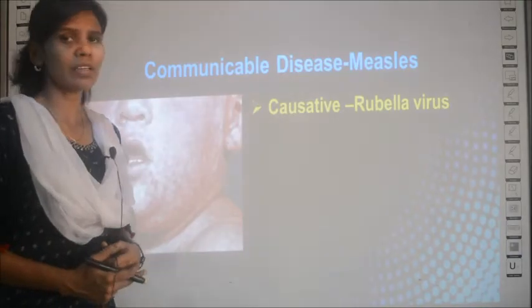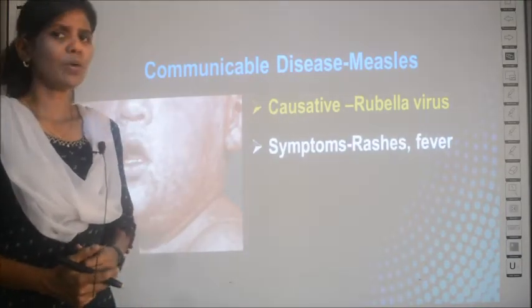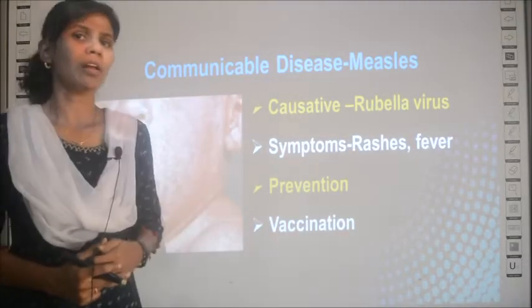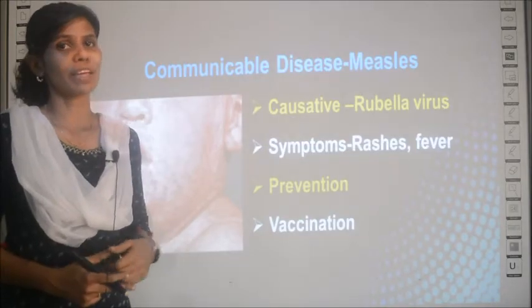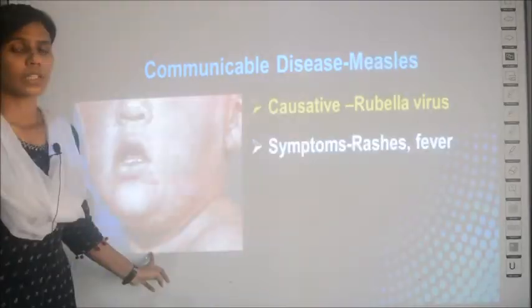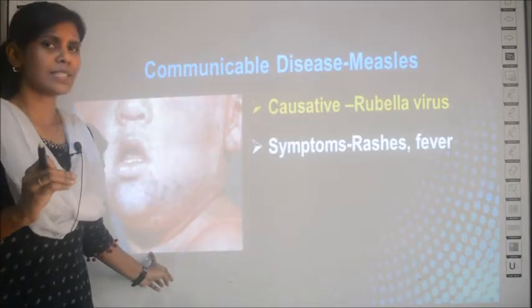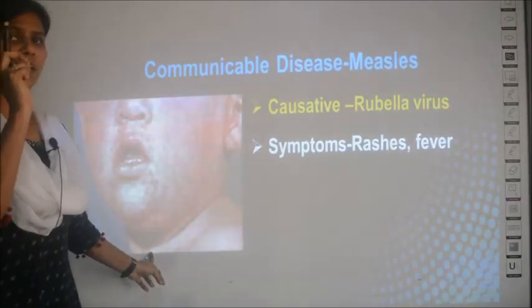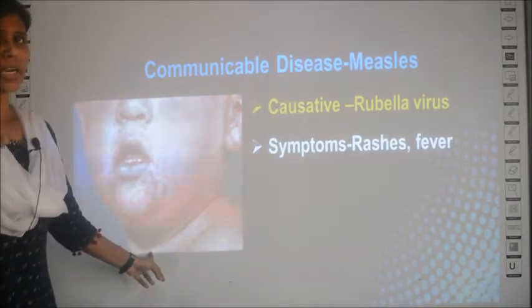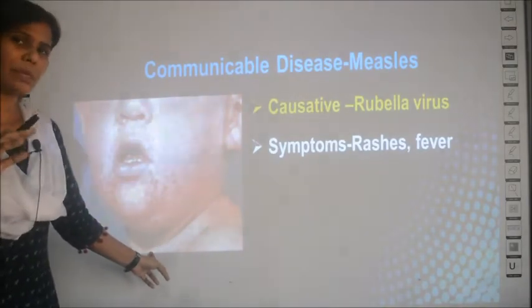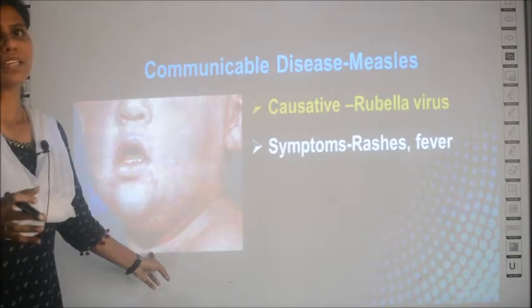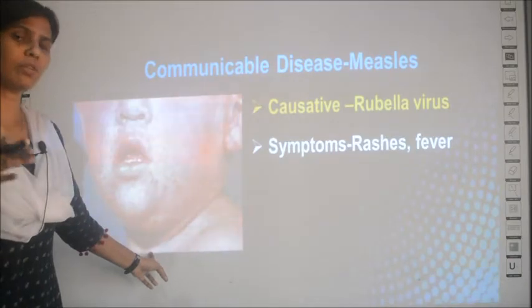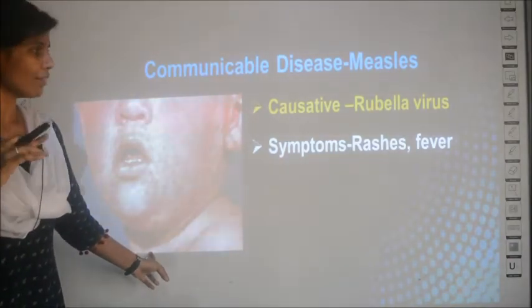Usually it is common in small children. How will it appear? It appears like prickly heat, like in summer when you get some rashes because of excess sweating. So the symptom of this disease is rashes, like prickly heat. It will be like small bumps, but not as big as chicken pox, and the rashes will be red in color, whereas in prickly heat we don't have red coloration. In measles you can find red rashes throughout the body, on the face and the body.